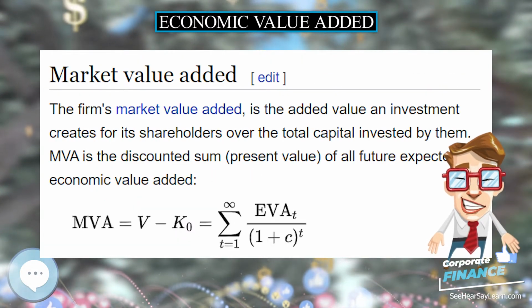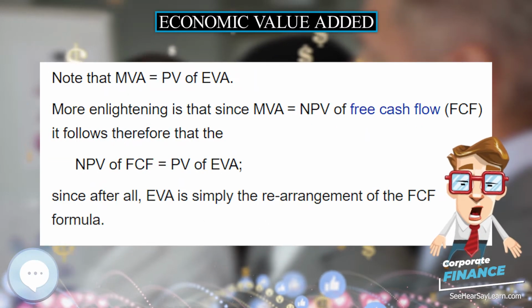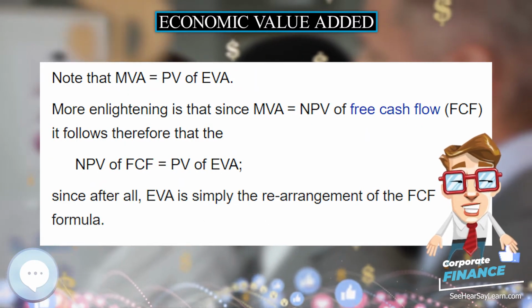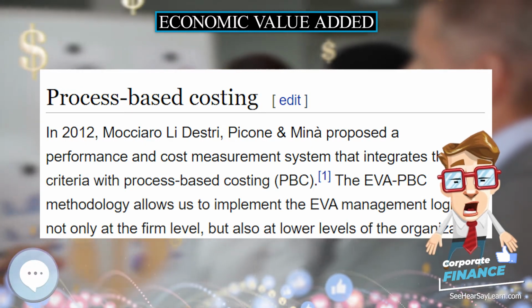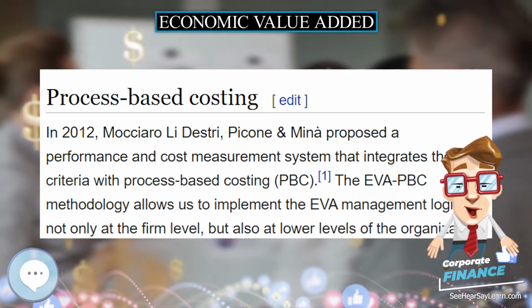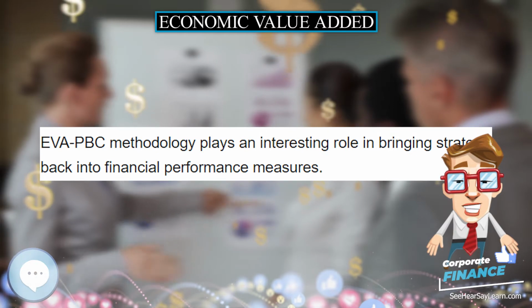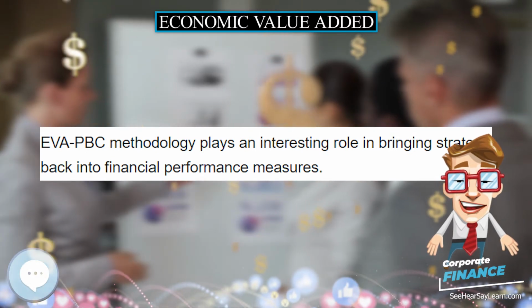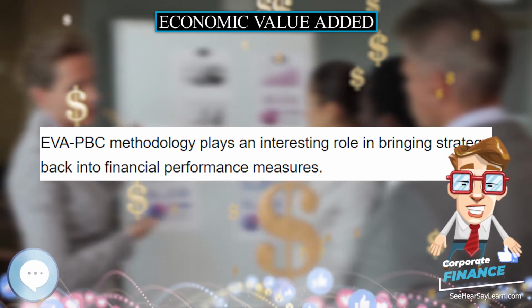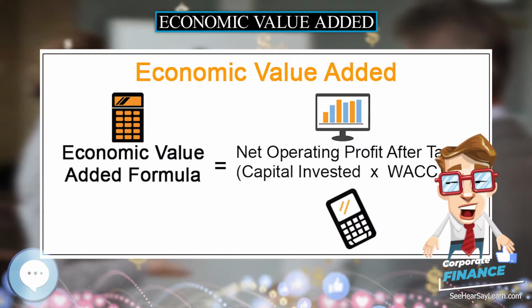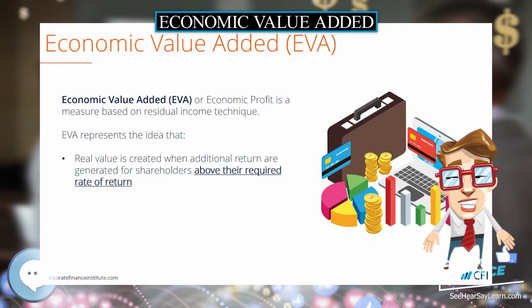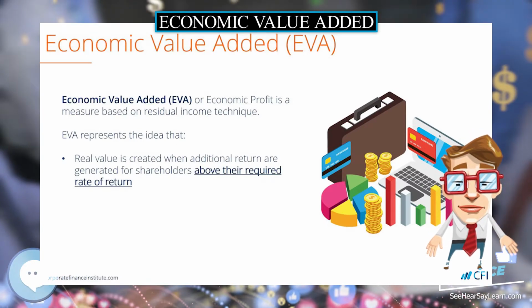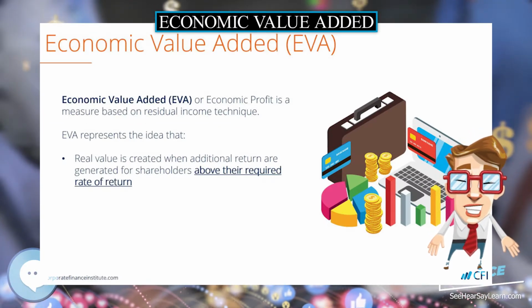It can be calculated as the sum of interest-bearing debt and equity, or as the sum of net assets less non-interest-bearing current liabilities, NIBCLs. The capital charge is the cash flow required to compensate investors for the riskiness of the business given the amount of economic capital invested. The cost of capital is the minimum rate of return on capital required to compensate investors, debt and equity, for bearing risk, their opportunity cost.